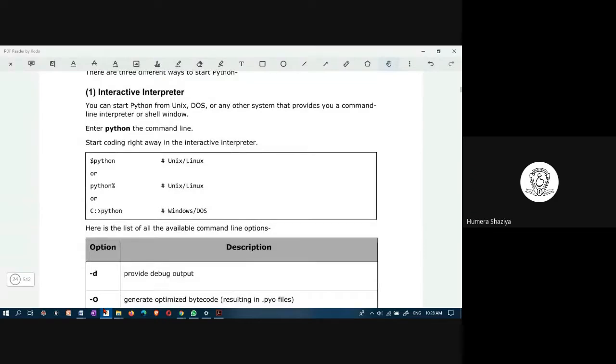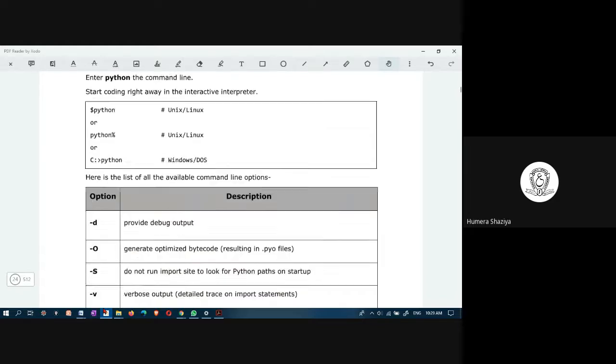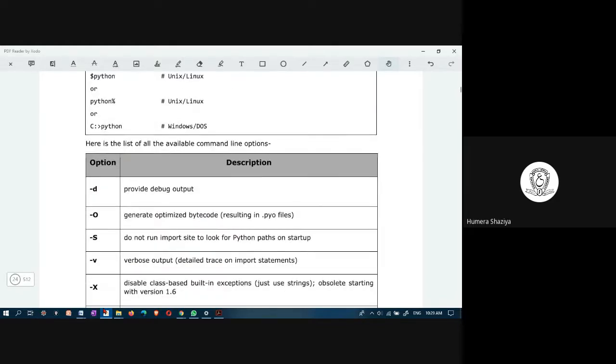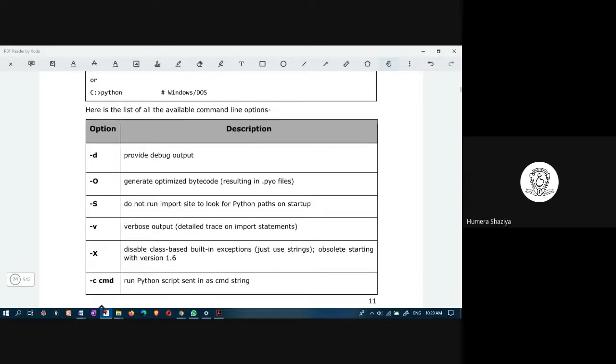Interactive interpreter: at the command prompt, when you set the path and you enter the Python directory, at that point you can execute programs or commands. These are the available command line options.